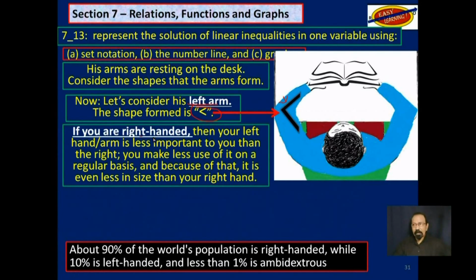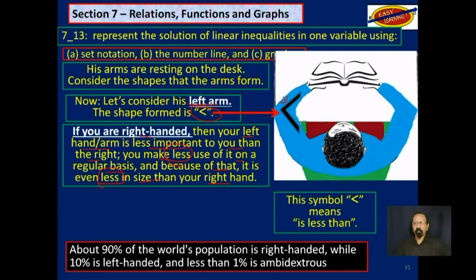If you are right-handed, then your left hand or arm is less important to you than your right. You make less use of it on a regular basis, and because of that, it is even less, that means smaller in size than your right hand.